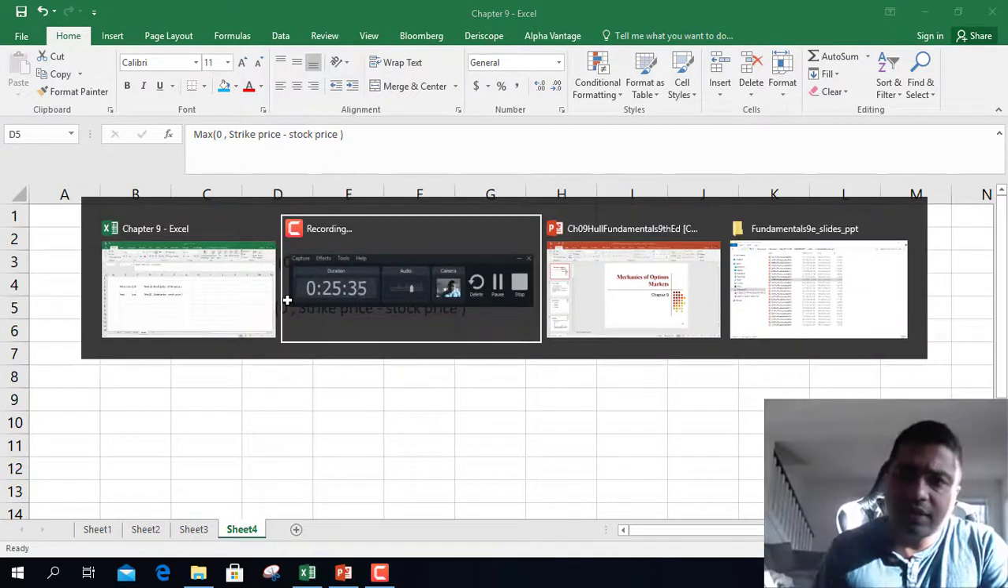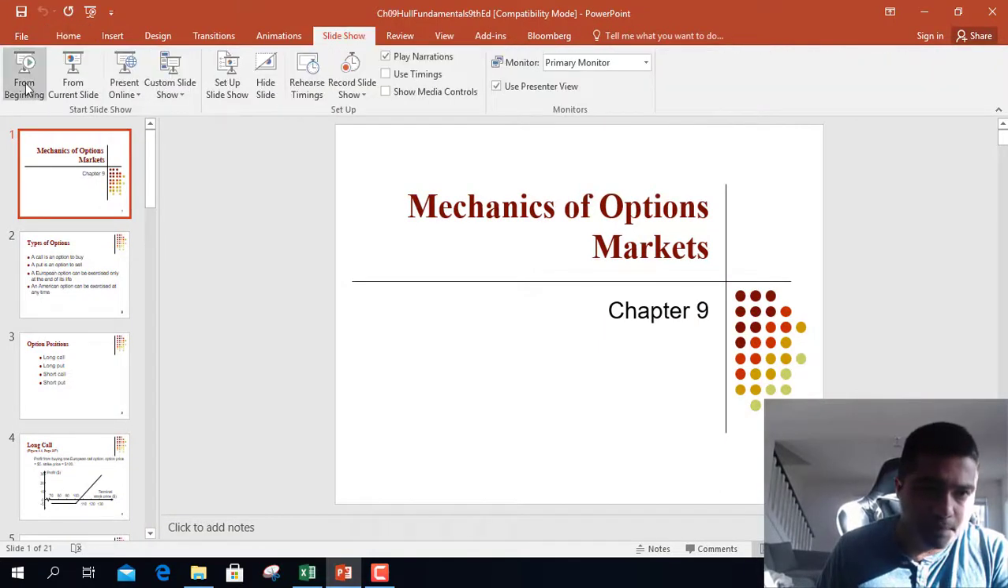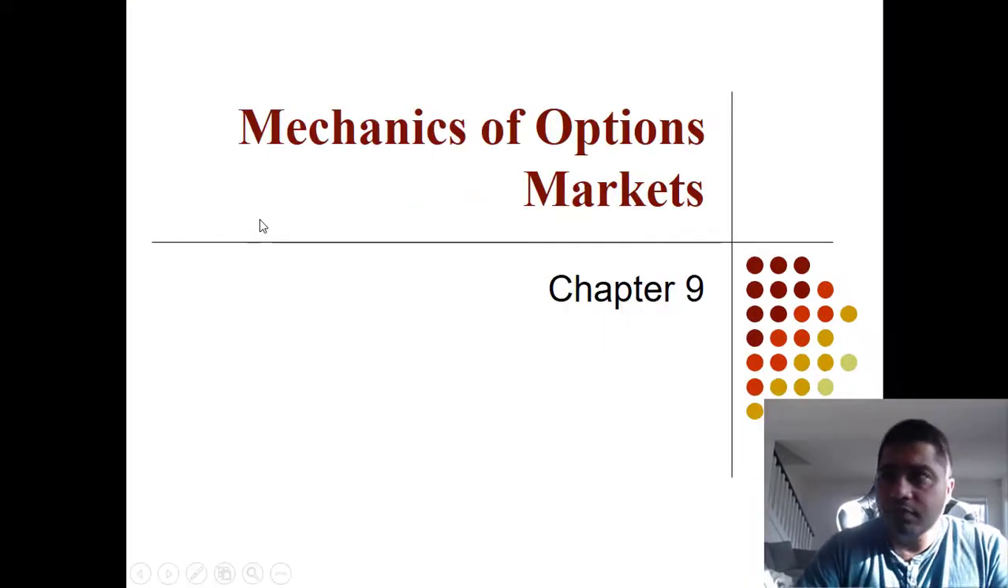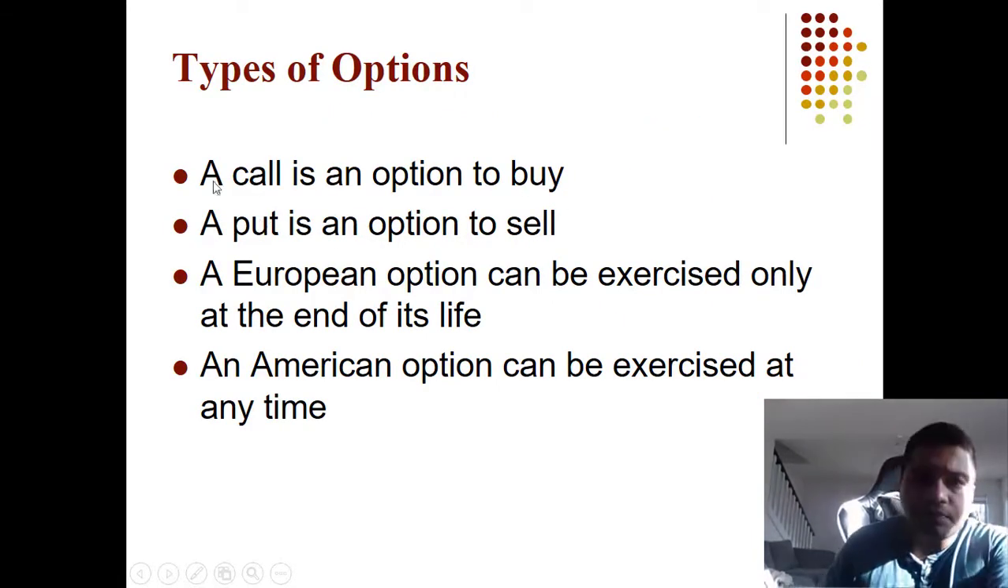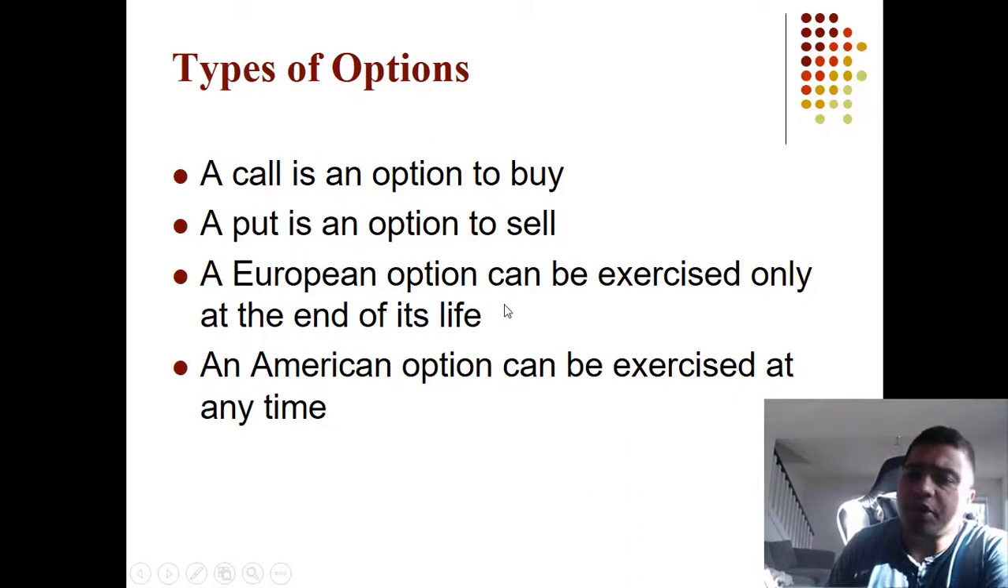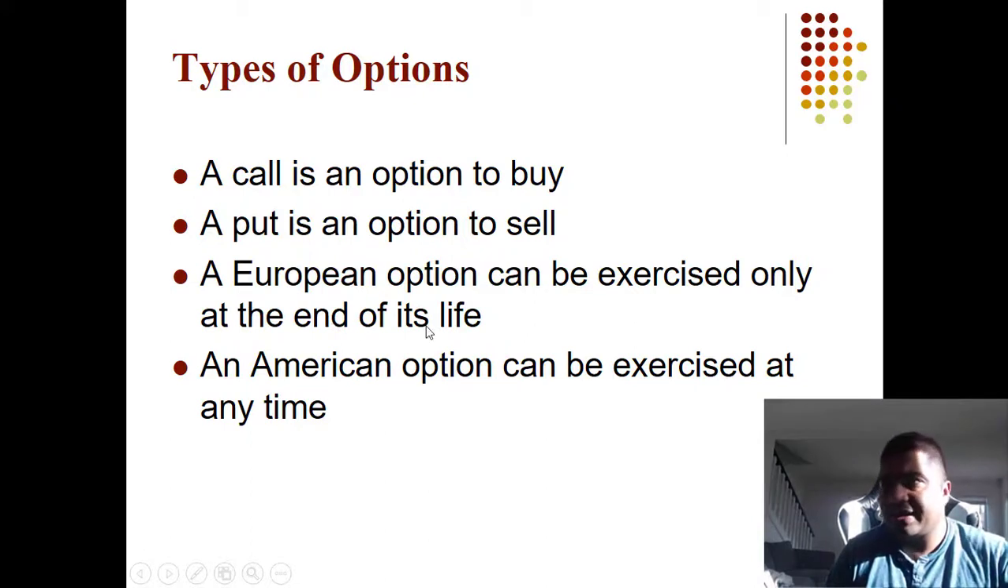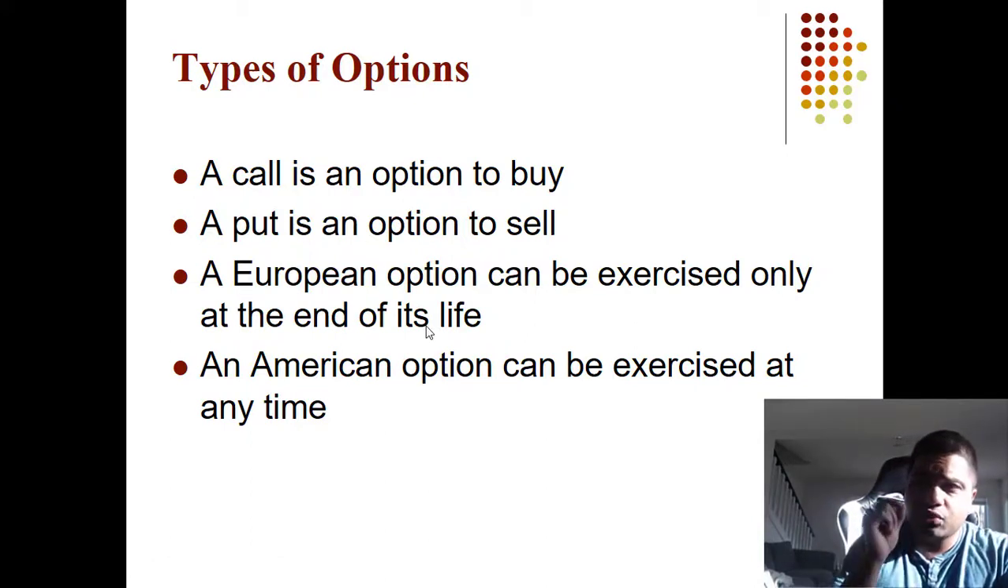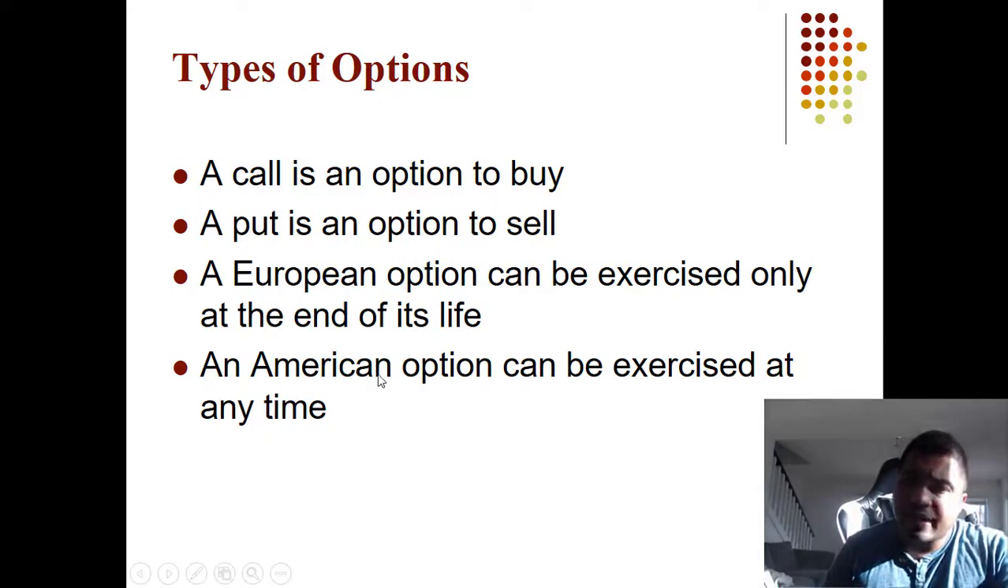Okay, so with this background, let's cover the PowerPoints. So types of option: call option is an option to buy at a specific strike price. Put option is option to sell at a specific stock price. European option can be exercised only on the expiry date, on the last date. It gives you a right only to exercise at that point. An American option can be exercised at any time before the expiry. Most options are American style. There are only few European options and mostly index, but that too limited.